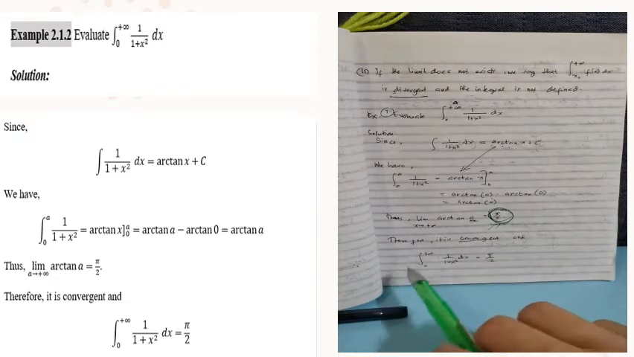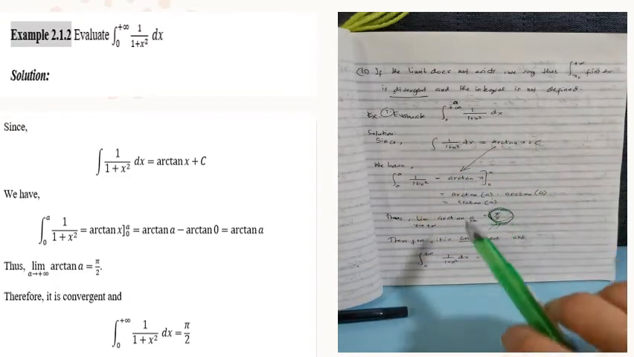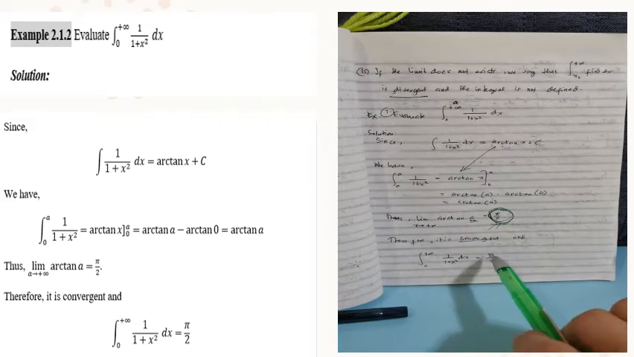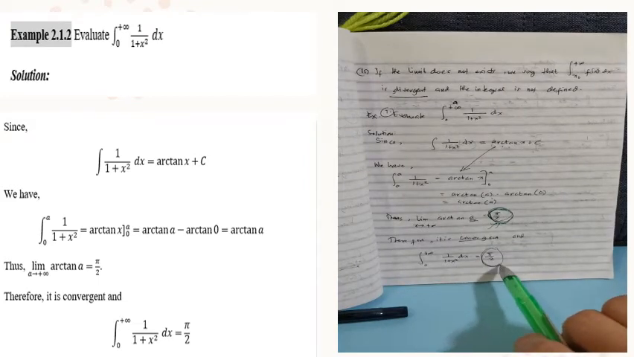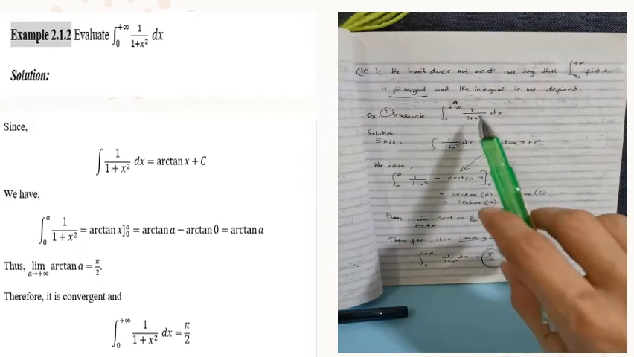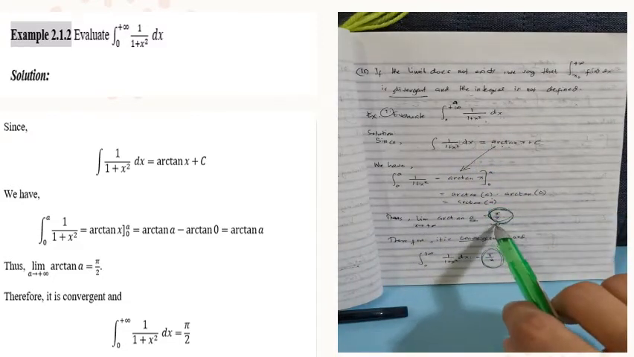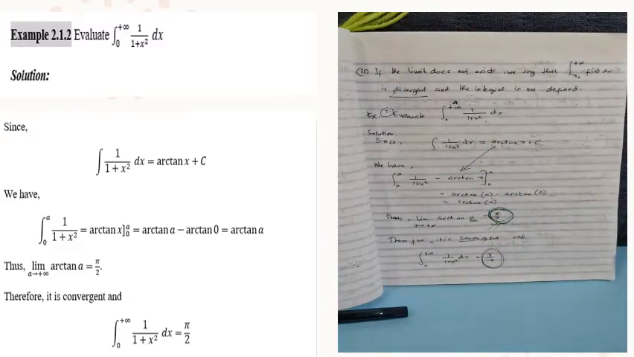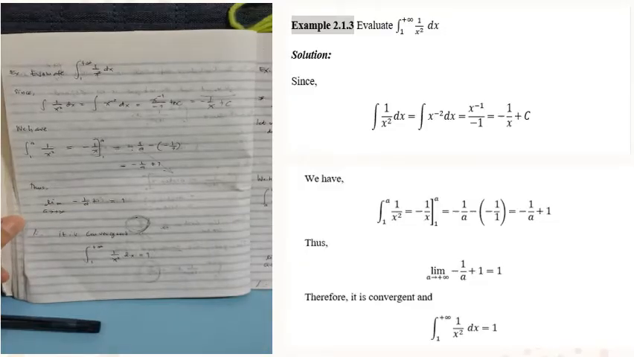And the integral from 0 to positive infinity of 1 over 1 plus x squared dx is equal to pi over 2. So, the integral is whatever limit we obtained. So, that is for the first example. Another example is the integral of 1 over x squared dx evaluated from 1 up to positive infinity.